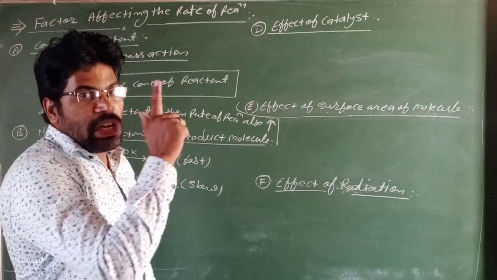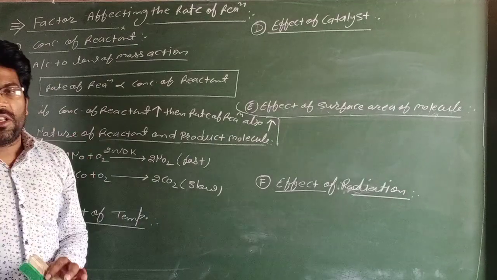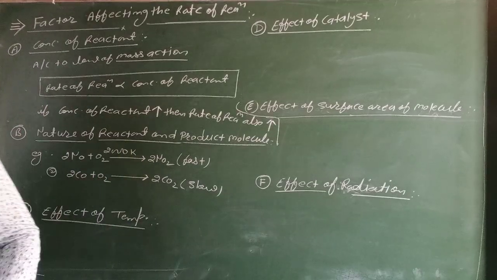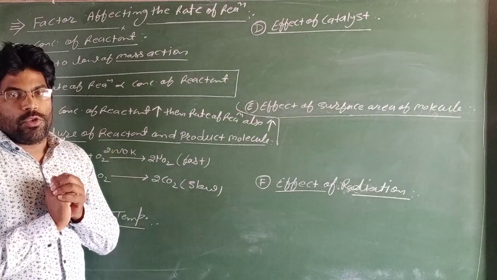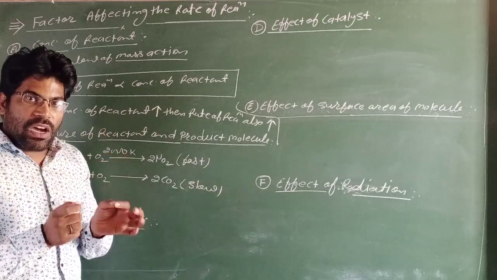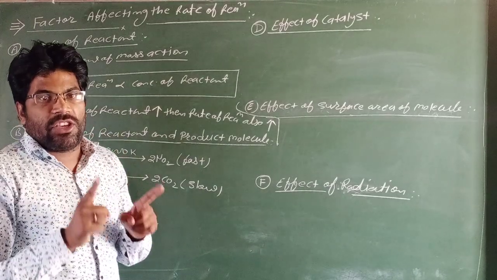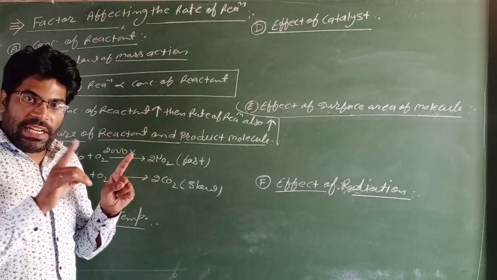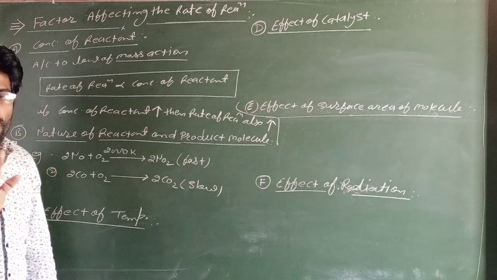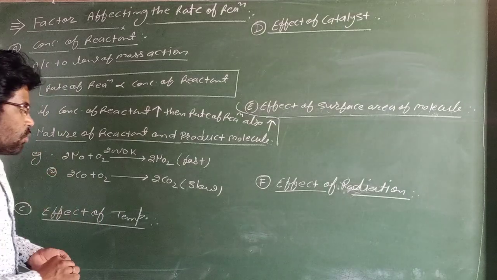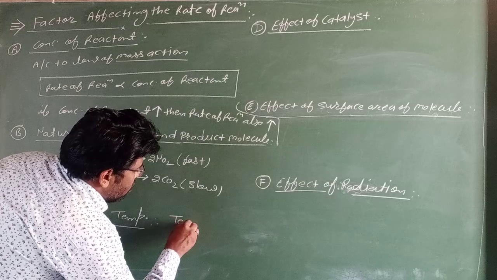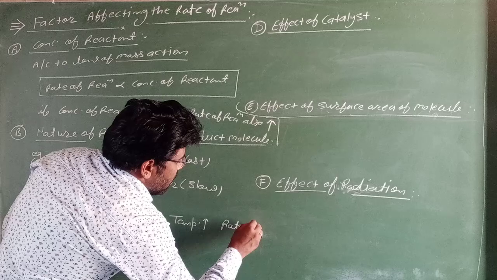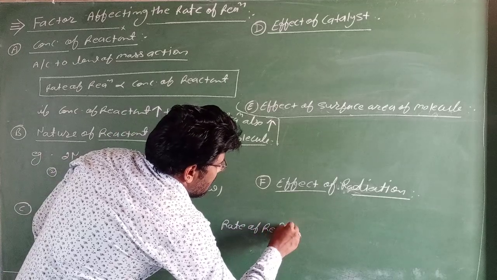If we increase the temperature of a chemical reaction, then collisions between reactant molecules increase, so the rate of reaction also increases. So if we increase the temperature, rate of reaction increases.